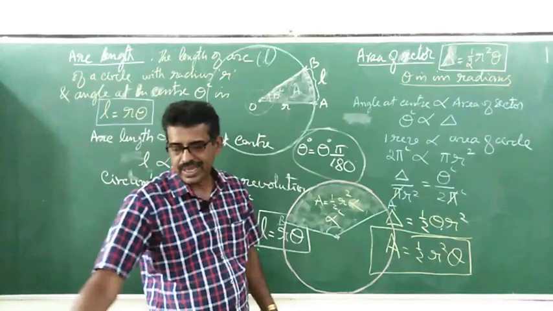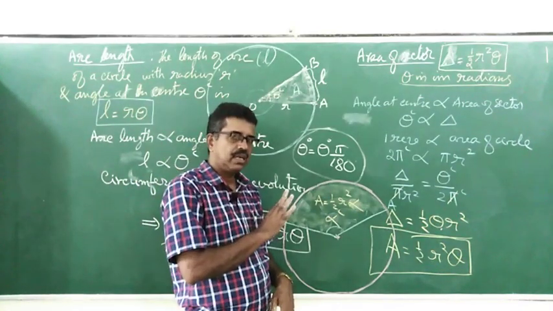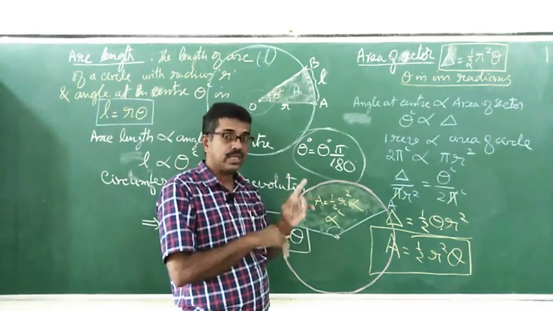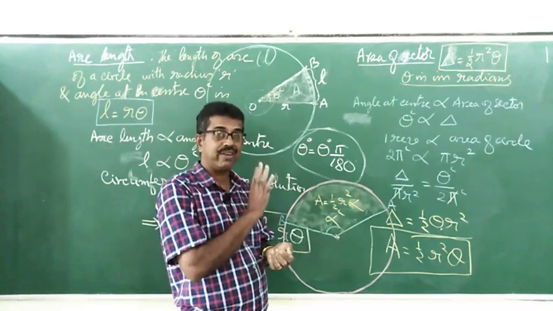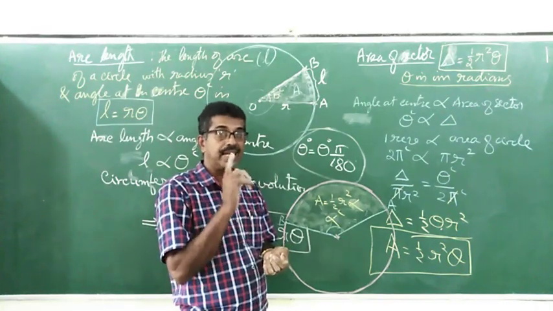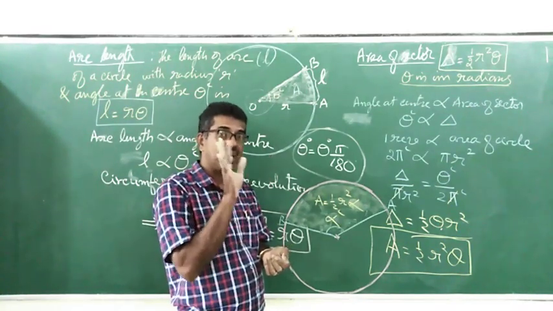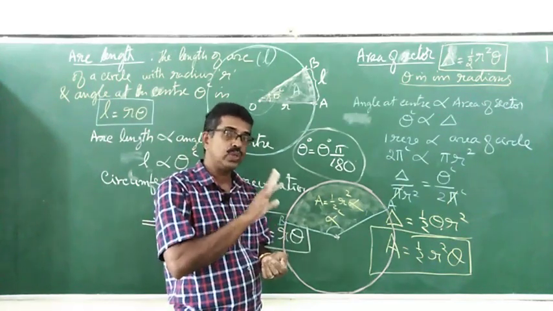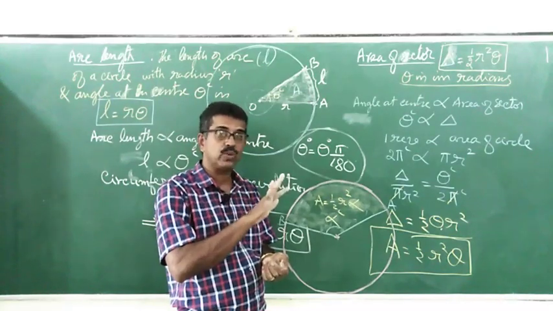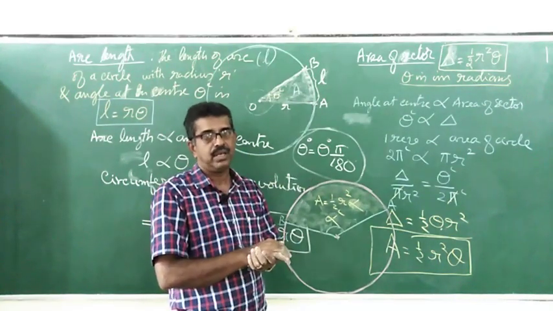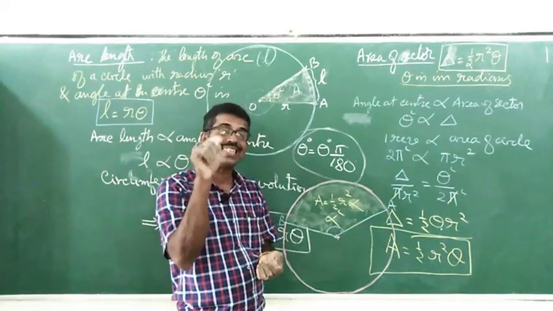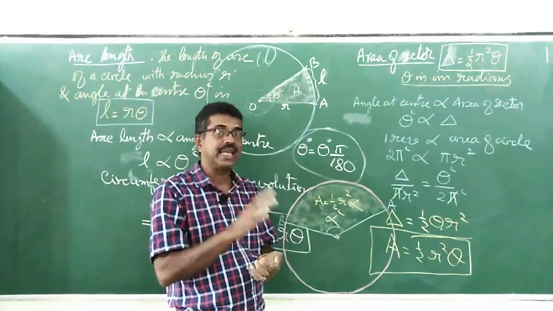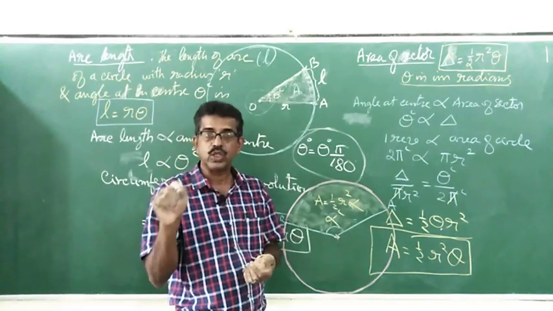Sorry, so I think with this we will wind up. Today this seems enough. But when you come to the next class, you have some work. You have to revise what all has been done today, and as well as few angles which are given in degrees must be converted into radians or radians into degrees. I told you that, but radians into degrees I did not tell, that is the opposite direction. Some items are given there, like 6 radians into degrees, how to convert that. So those are some additional problems.